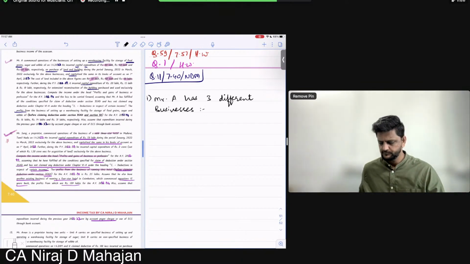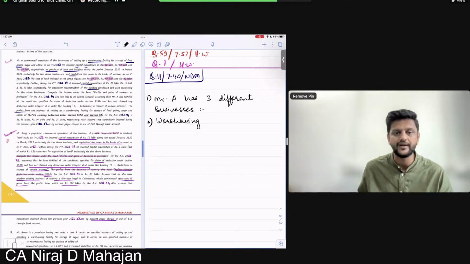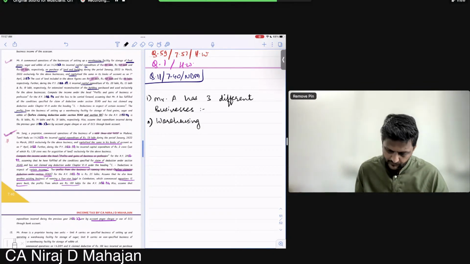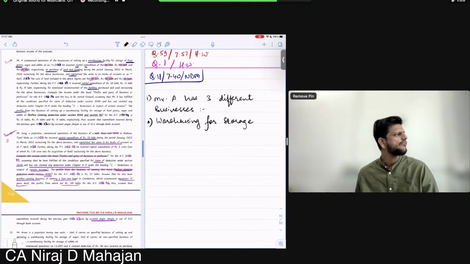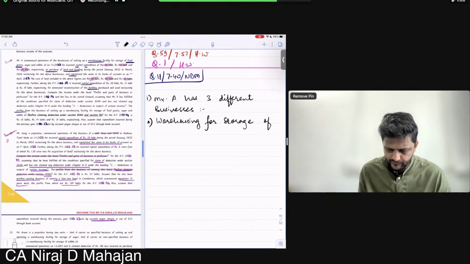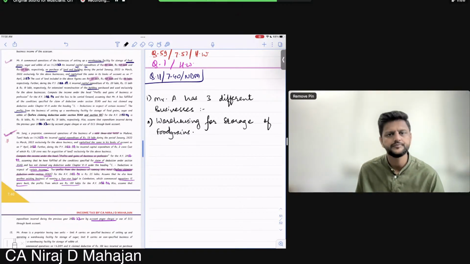Yes, clear all of you? Business A: warehousing for storage of food grains. Correct? Is it a specified business? Tell me this.